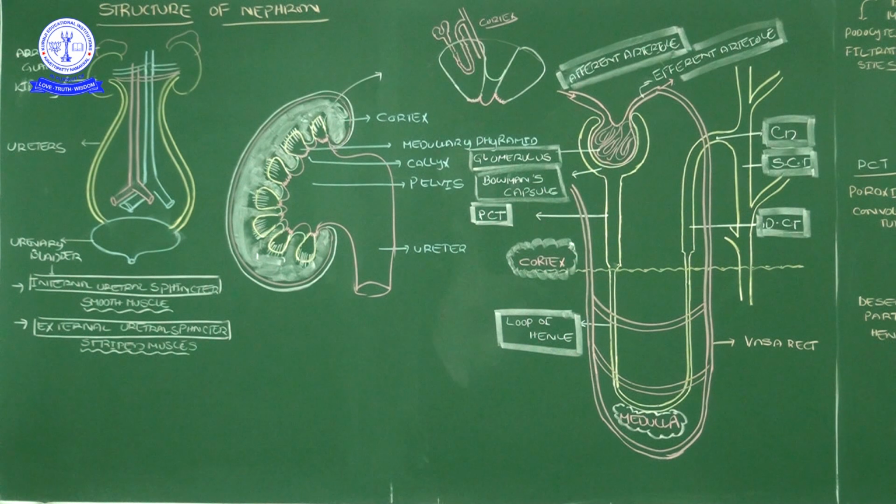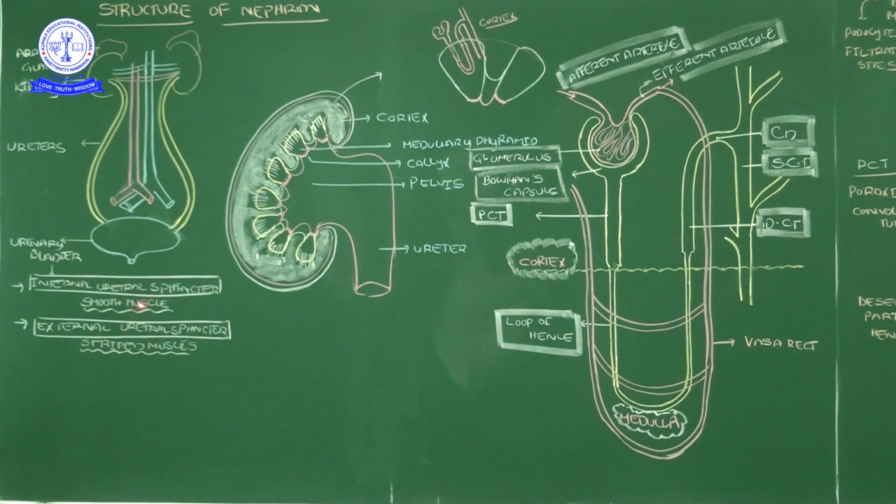For example, we see sphincters in the digestive system also: the gastroesophageal sphincter, the cardiac sphincter, the sphincter of Oddi. They interrupt the movement of secretions from one place to another, especially in the backward direction, opening and closing like a gate. So these two sphincters are present in the urethra: one is the internal sphincter, another is the external sphincter.